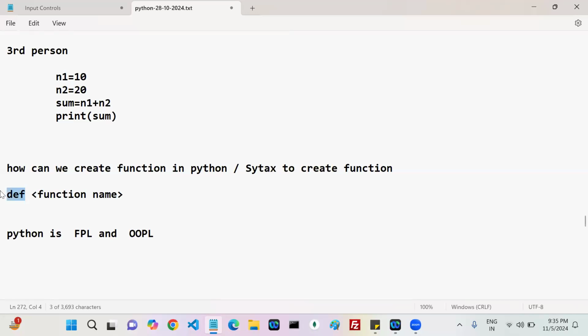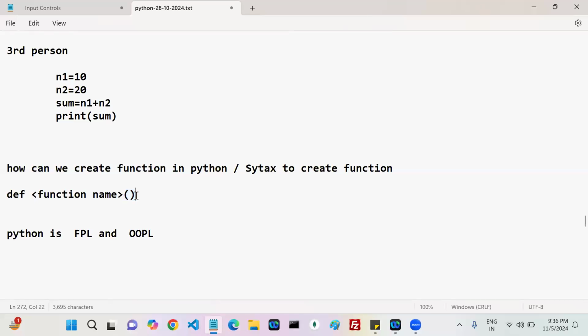DEF is always the same, a predefined keyword, but the function name keeps on changing. The next one is the function representation. How can we represent it? By using these braces. This is my function representation.